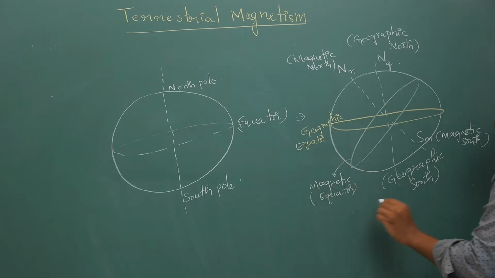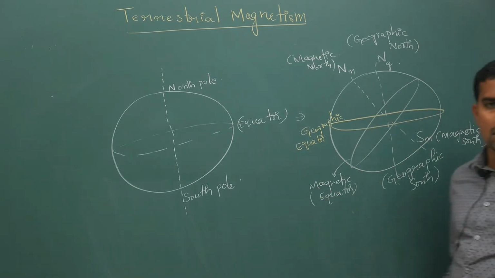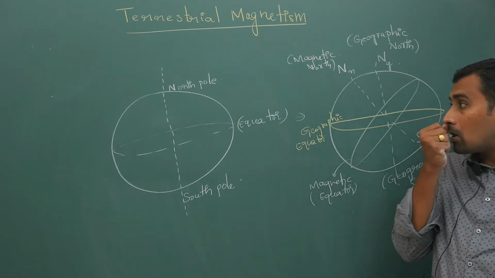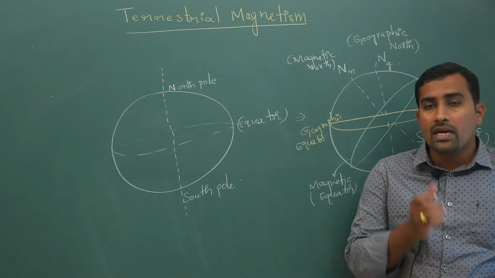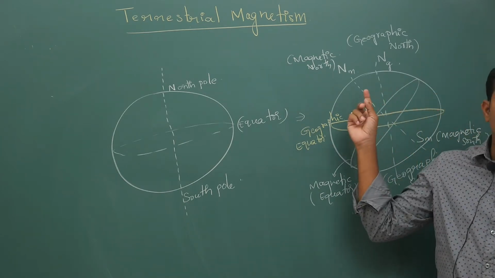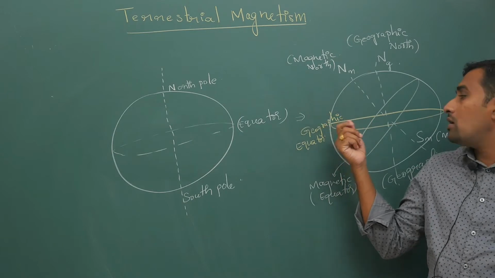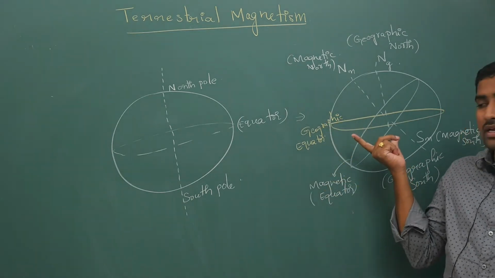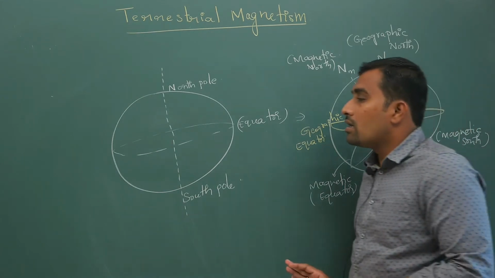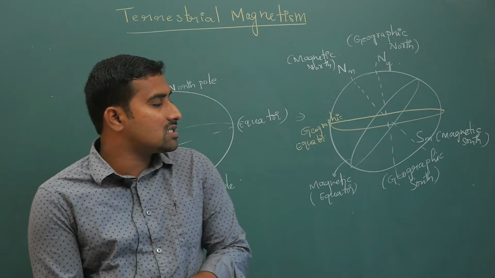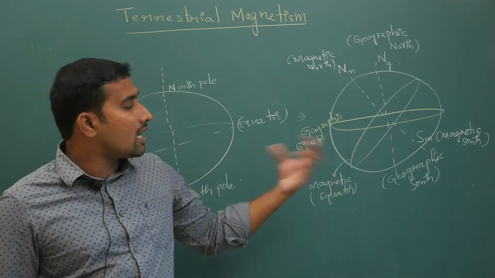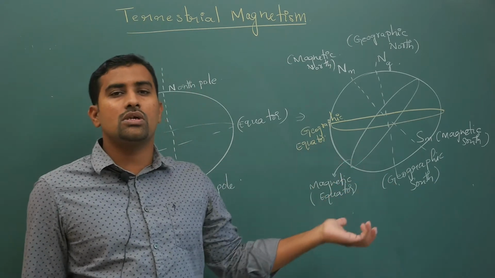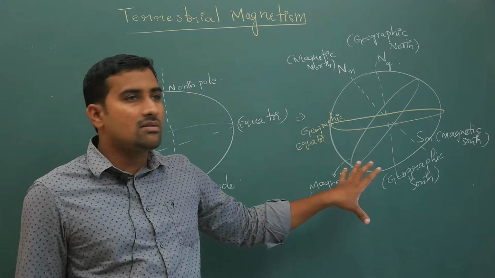So our earth has not just a simple north pole and south pole, but logically speaking you will have geographic north, magnetic north pole, geographic south pole and magnetic south pole, and there will be two equators. Just keep this in mind, because I am going to use these terms, so you should not get confused.